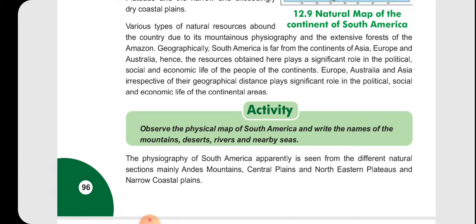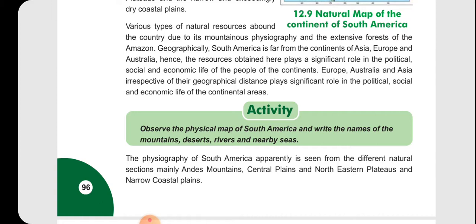This South America is very far from Asia, Europe and Australia, and whatever crops are grown here play a very important role. Not only the crops, but whatever resources are there play a very important role in the political, social and economic life of the people. Even though Europe, Australia and Asia are very far away, they also play a very important role in the political, social and economic life of the continental areas.